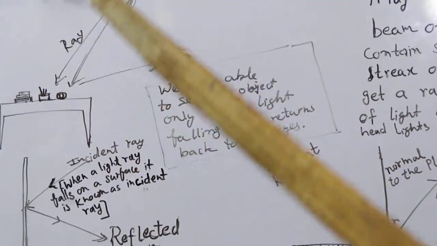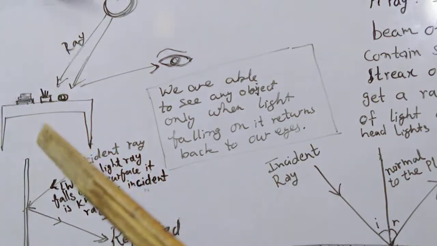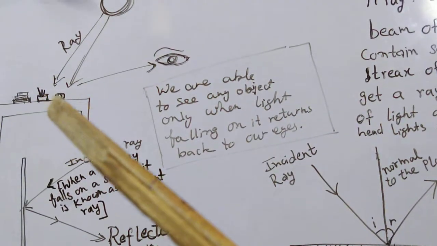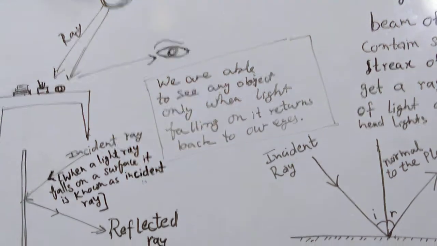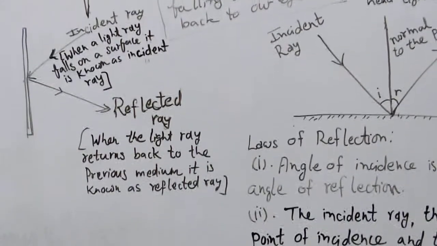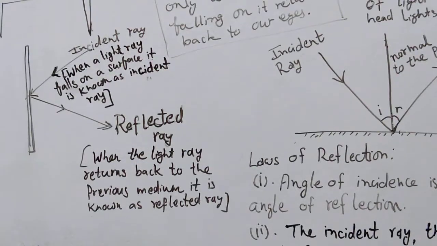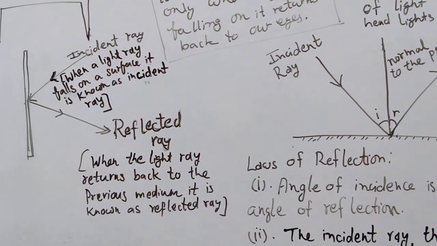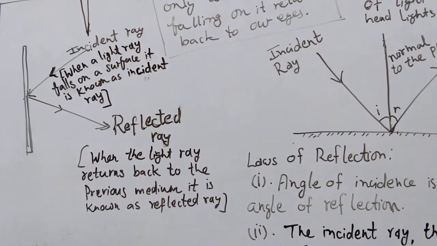Now the question is, here we saw the light falling and returning. Light is incident on the object and then it returns back. So in science, in light, these main phenomena are termed in a different way. How? They can't be called falling light and returning light.